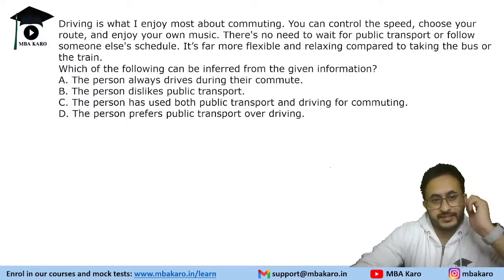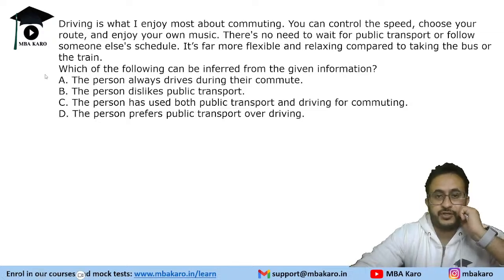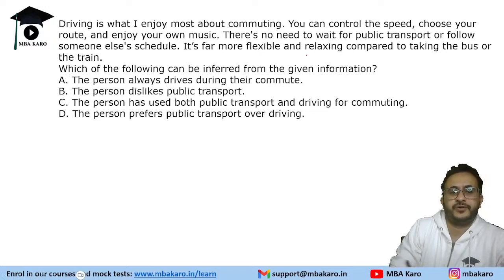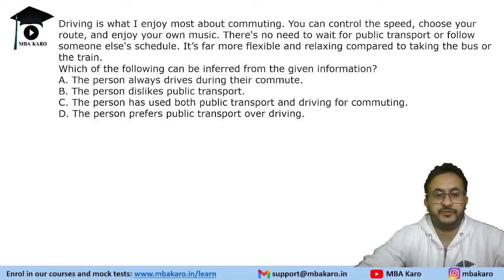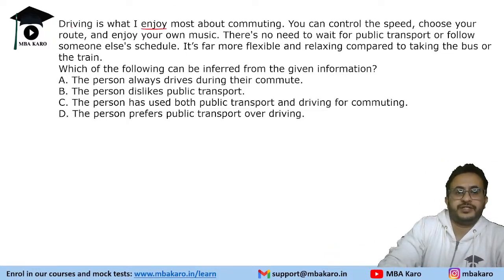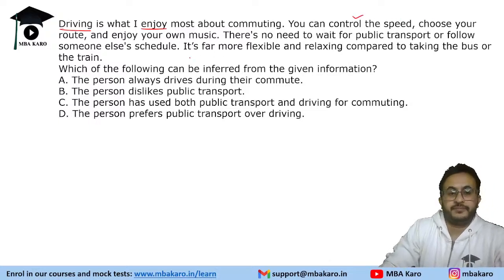Okay, so let's see this. This says that driving is what I enjoy most about commuting. You can control the speed, choose your route, and enjoy your own music. Right? So, the person prefers driving. There is no need to wait for public transport or follow someone else's schedule. It is far more flexible and relaxing compared to taking the bus or the train. So, we need to tell which of the following can be inferred from this information. The person is saying that he enjoys driving because of these reasons: you can control speed, choose your route, and enjoy your music. So these are the things that he enjoys.